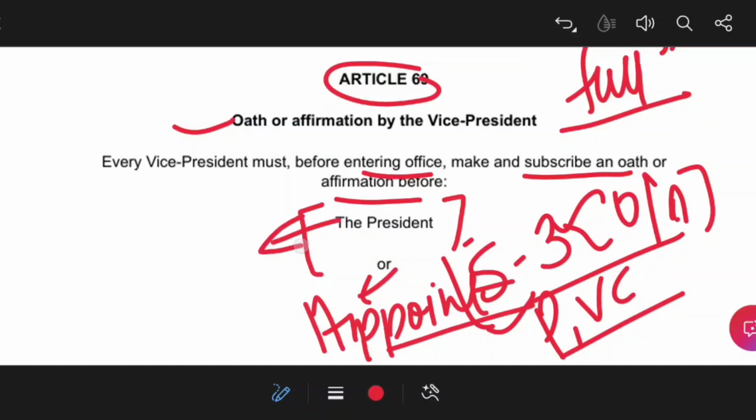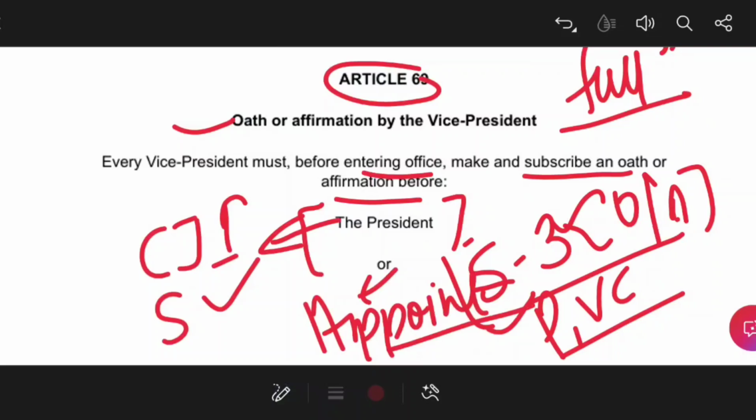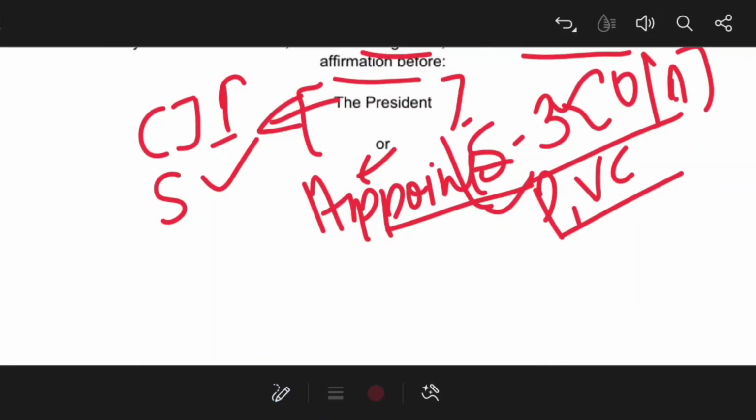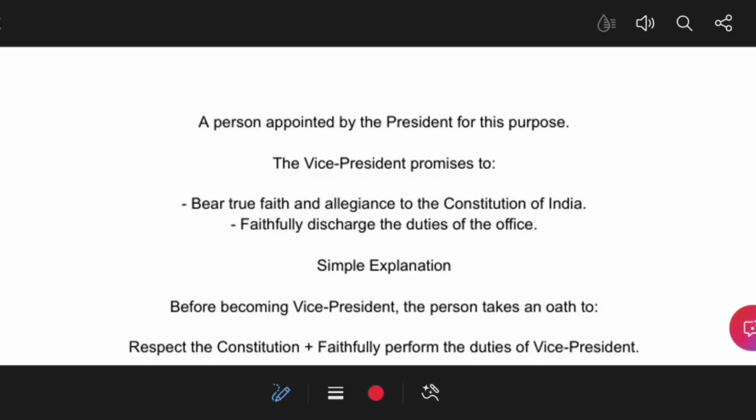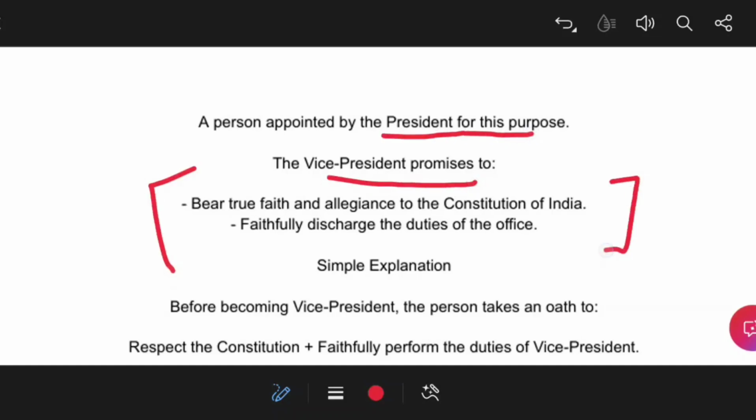But in the case of the president, the oath or affirmation is taken before the CJI, or in the absence of the CJI, the senior most judge of the Supreme Court. That is the simple meaning. So the vice president promises to bear true faith and allegiance to the Constitution of India and faithfully discharge the duties of the office.